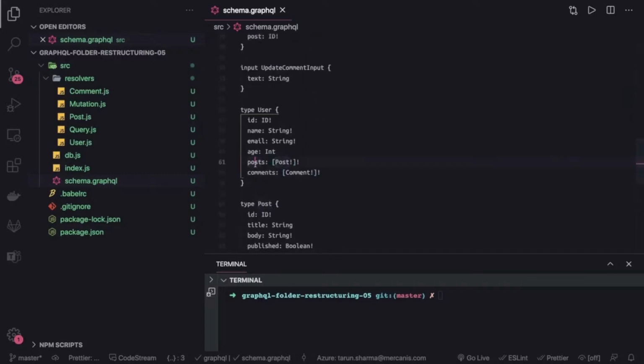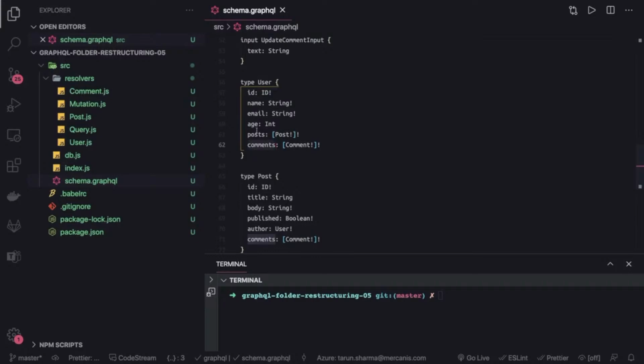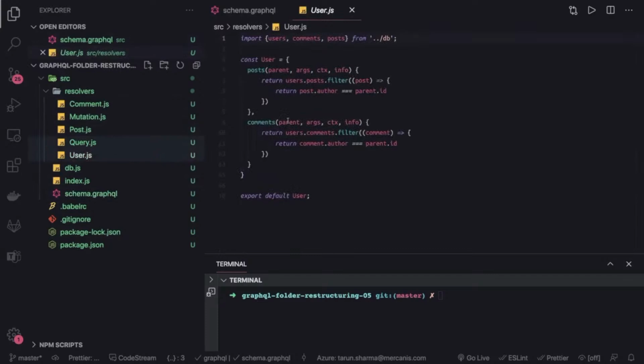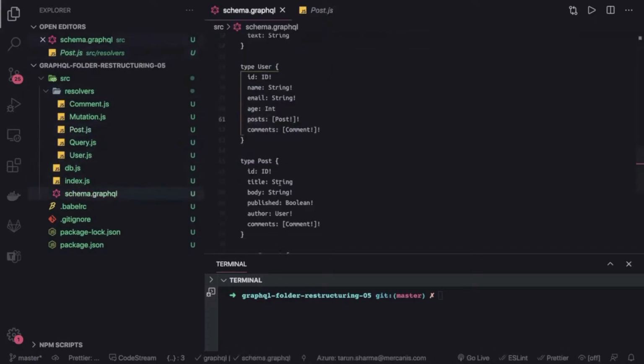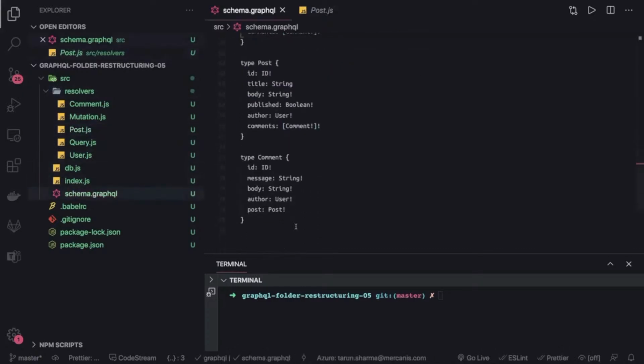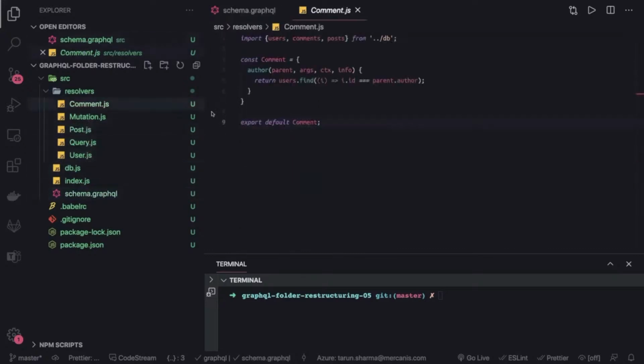So this is our user, posts and comments, and we have to write the logic for how to resolve them. Like we have put here, user has posts and comments, and this is how your query needs to resolve when you want to return the user object. Similarly, we have post. In the post we have author and comment. Now in comment we have author and post.